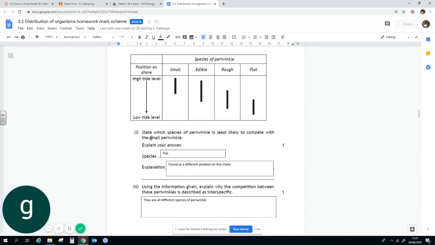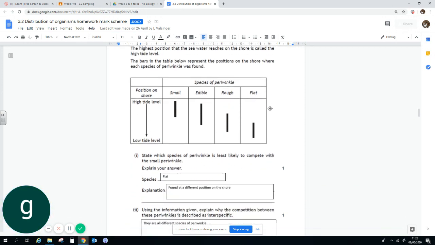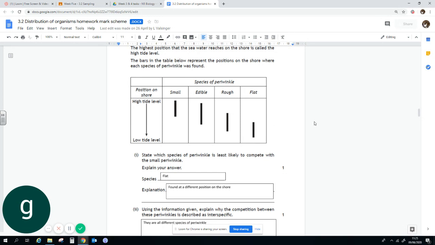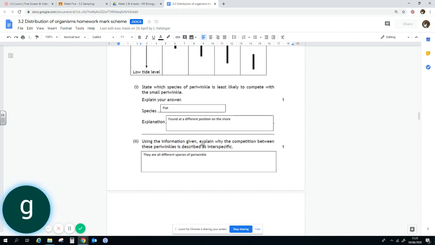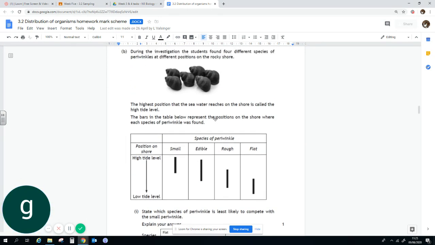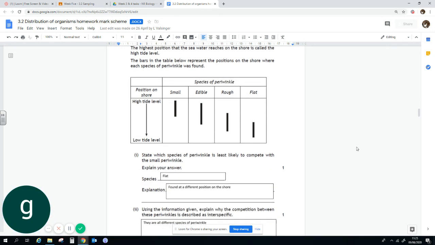State which of the species is the least likely to compete with the small periwinkle. So we're looking at an overlap in their niche. The small periwinkle has an overlap with edible and rough, these Littorina, but not with the flat periwinkle. Yeah, different positions on the shore. Using the information given, explain why competition between periwinkles is interspecific. It's because they're different species. It says in the question that they are different species.